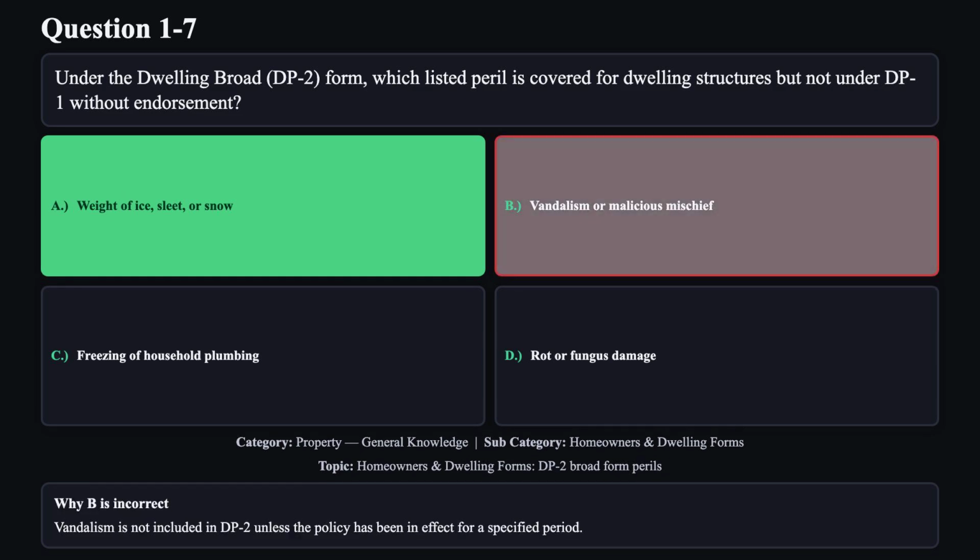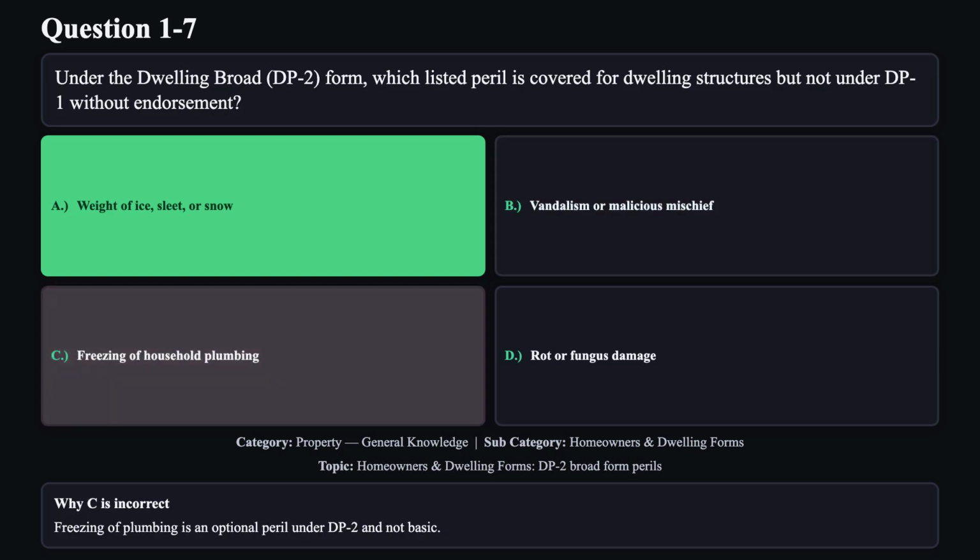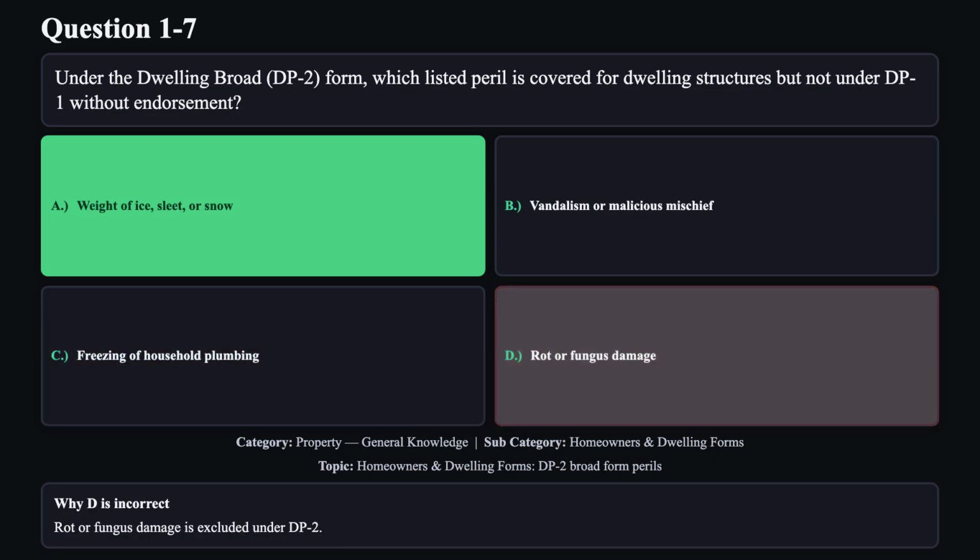Reason B is not correct. Vandalism is not included in DP2 unless the policy has been in effect for a specified period. Reason C is not correct. Freezing of plumbing is an optional peril under DP2 and not basic. Reason D is not correct. Rot or fungus damage is excluded under DP2.